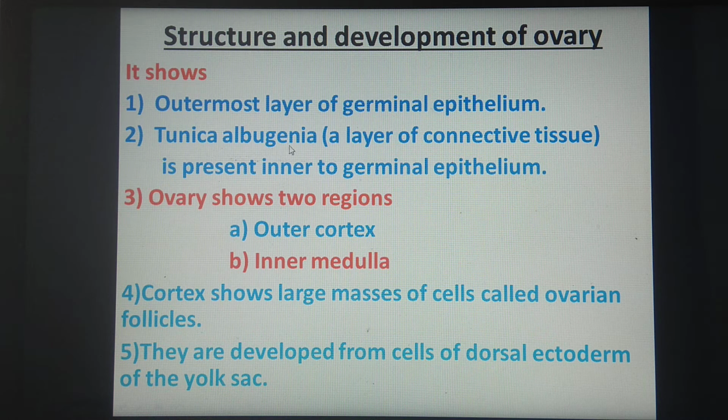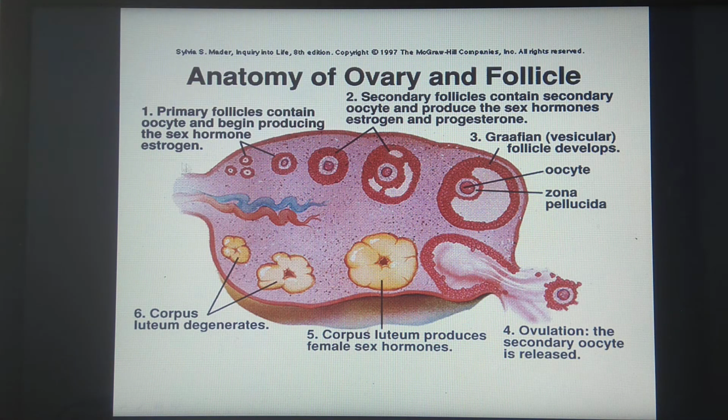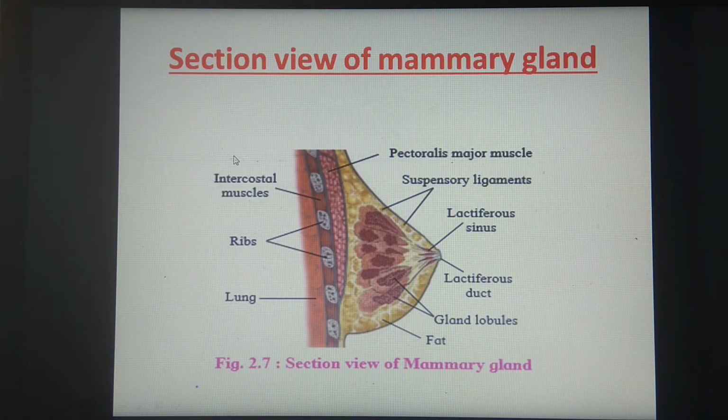What is tunica albuginea? It is a layer of connective tissue present inner to germinal epithelium. As we have seen in the diagram, once again I will show you: there will be a layer of germinal epithelium, and inner to this germinal epithelium there will be tunica albuginea. So anatomically the ovary consists of two parts.